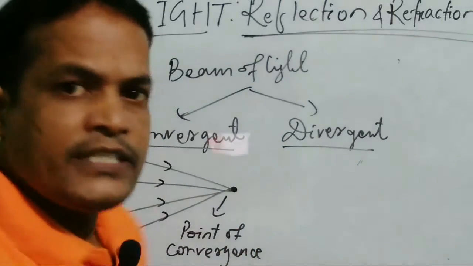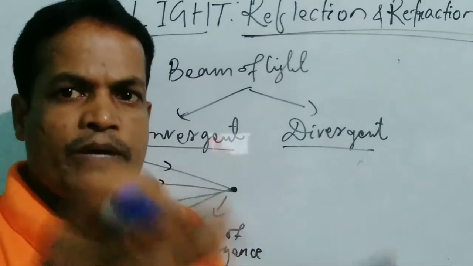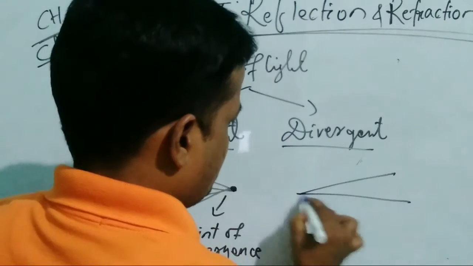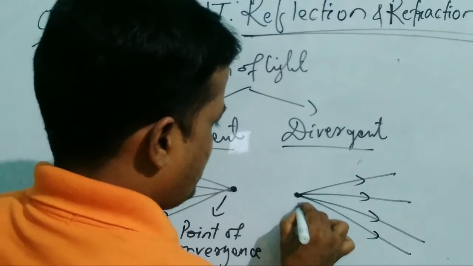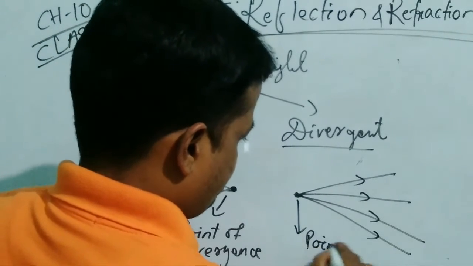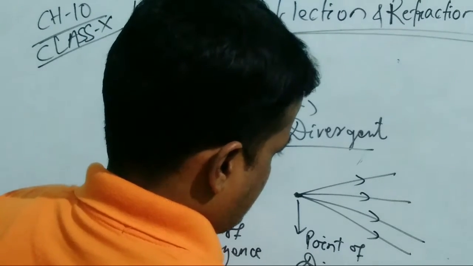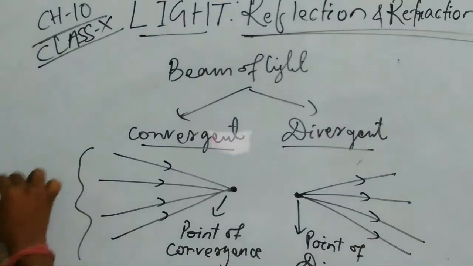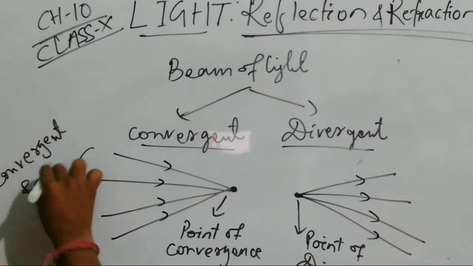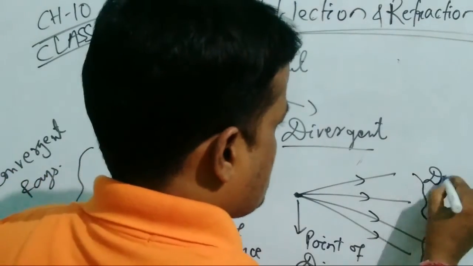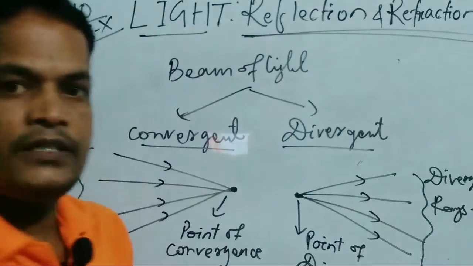But in case of a divergent beam, the rays emerge from a single point but diverge, propagating in different directions. So this is the point of divergence. Convergent rays, divergent rays. Okay, friends.